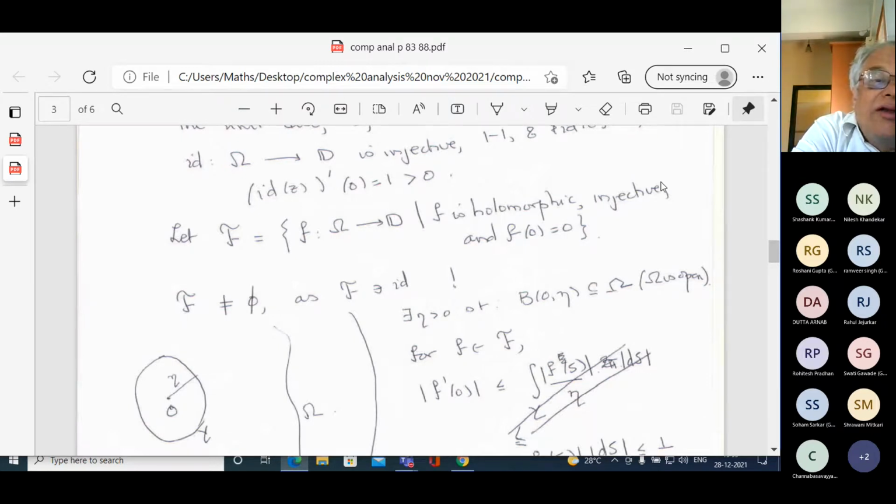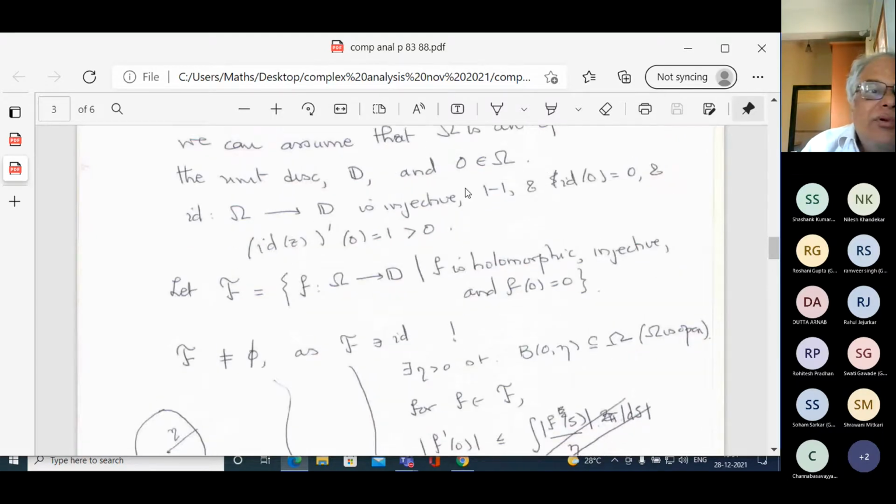I have just told you that this family is non-empty because of the identity map. It should not really be called the identity map; it should be called the inclusion map. So I shouldn't have called it ID, I should have called it IN. ID is a bad notation.